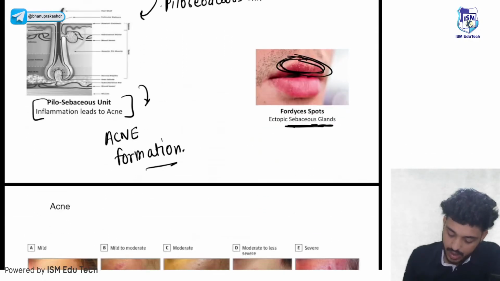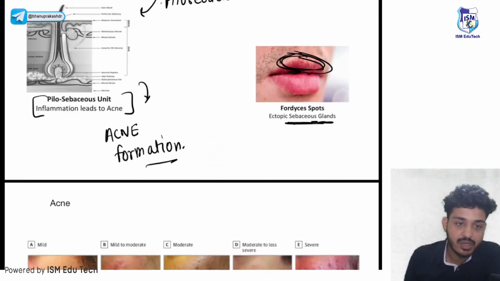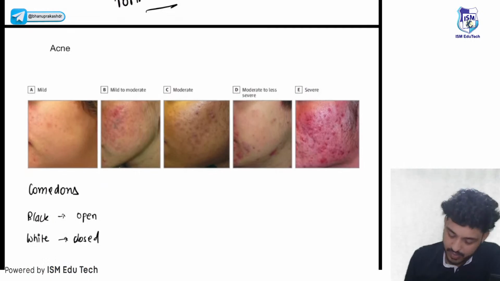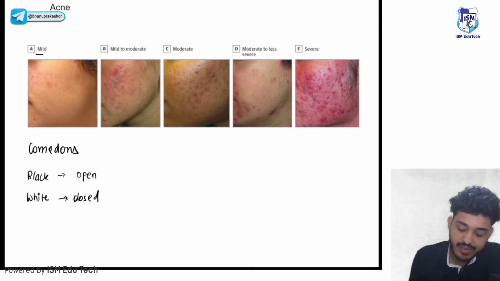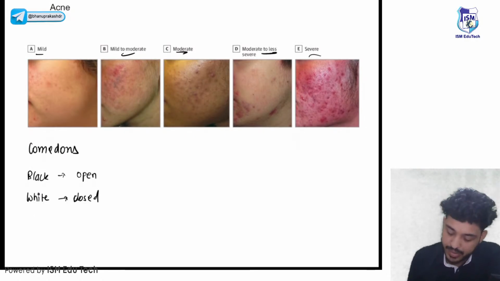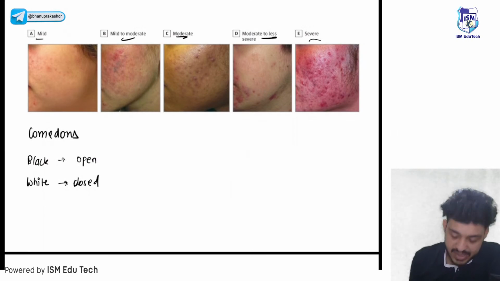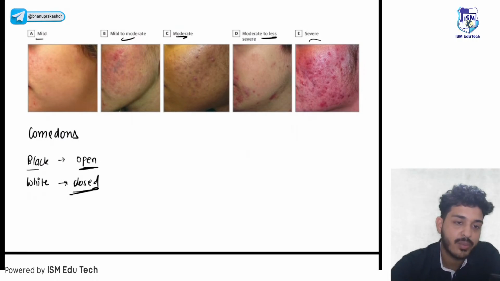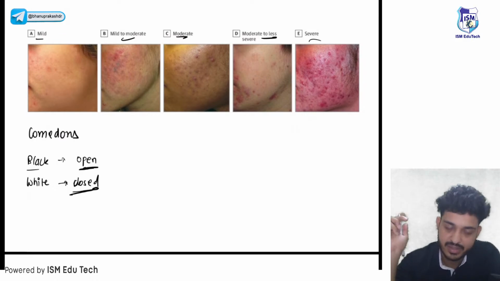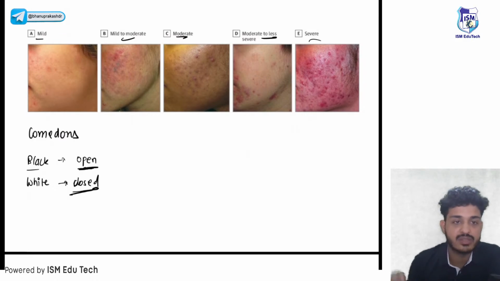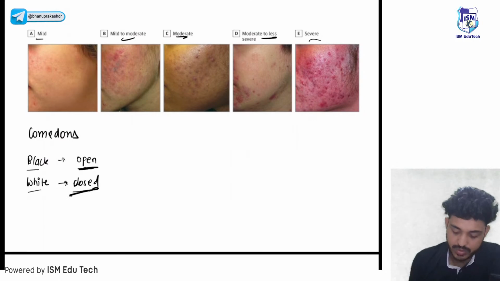Okay, let's talk about acne one by one. What are the different kinds of acne? First is mild acne, second is mild to moderate, third is moderate to severe, and last is severe acne. Comedones are the basic lesions. First, black comedones, these are your open acne, and second, white comedones, these are your closed acne. We can also call them blackheads or whiteheads. Blackheads are open, and whiteheads are closed.